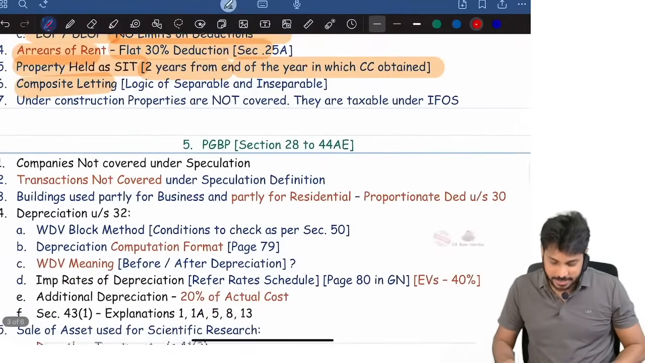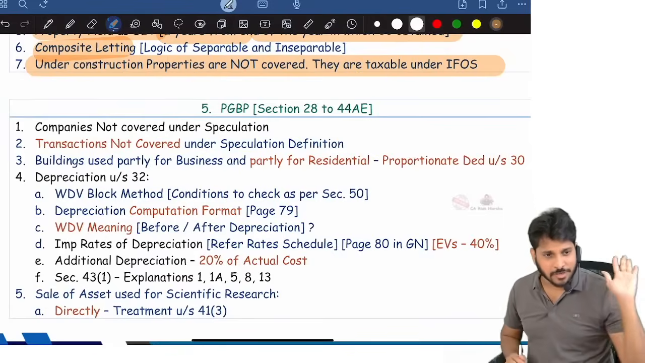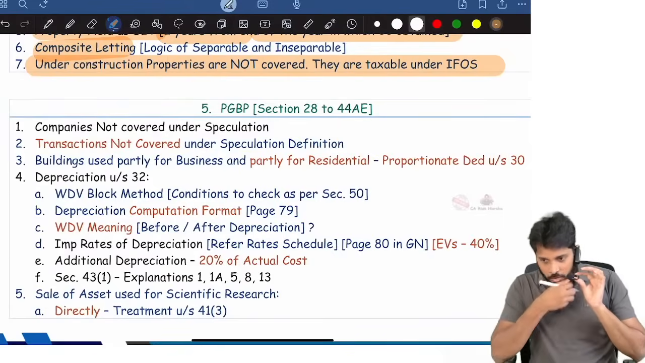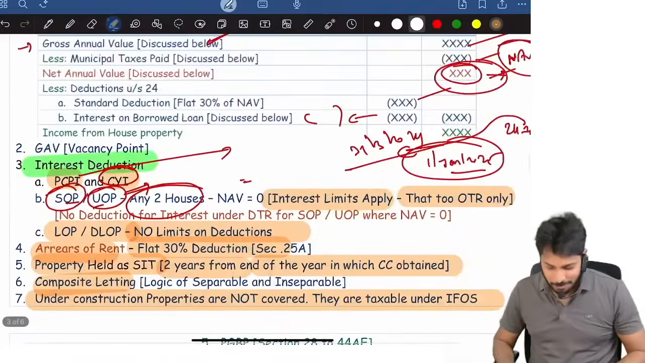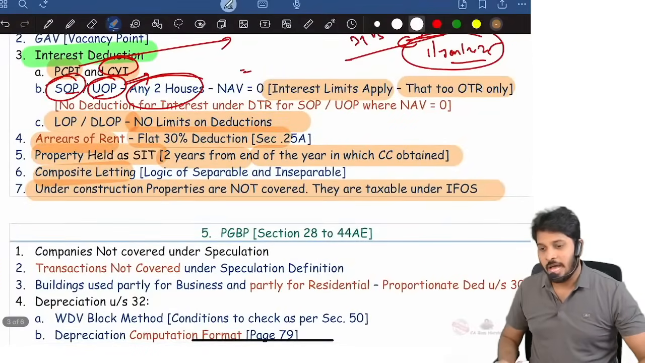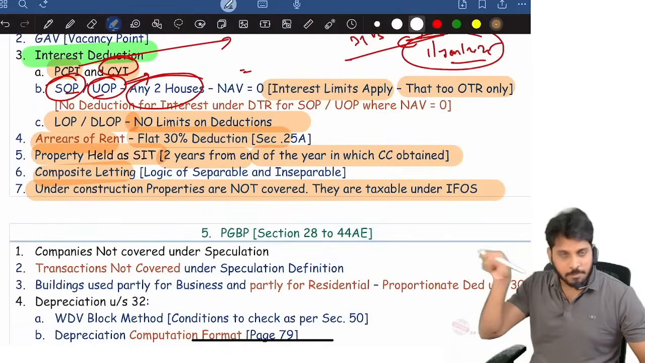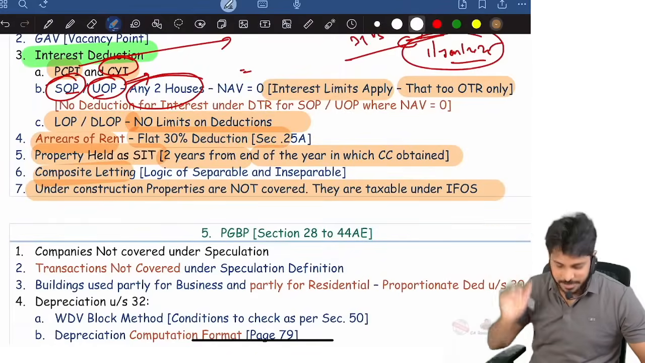That's it. Next, under-construction properties point, everything I covered. Literally, the house property head of income is over. Easy. Major points I covered in house property in just 10 minutes, the entire crux. And if you want a detailed understanding of house property, I covered a half-hour revision in the playlist which I showed. Half an hour of explanation will be there.